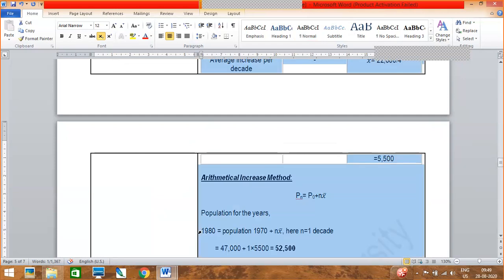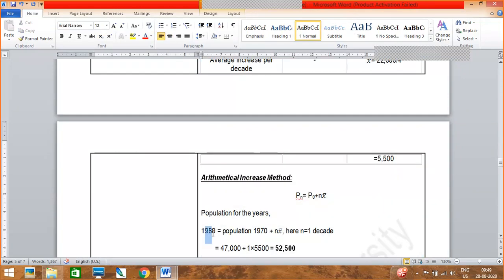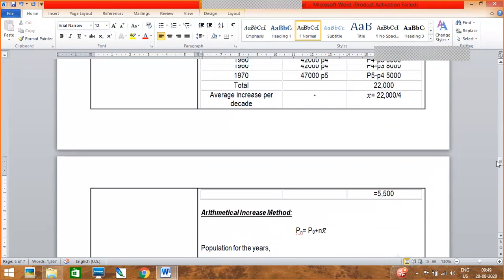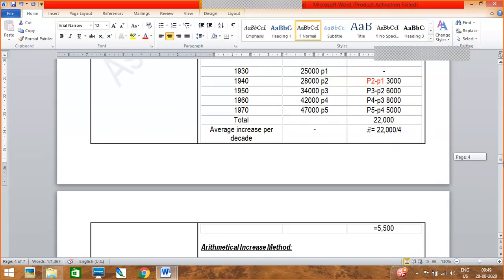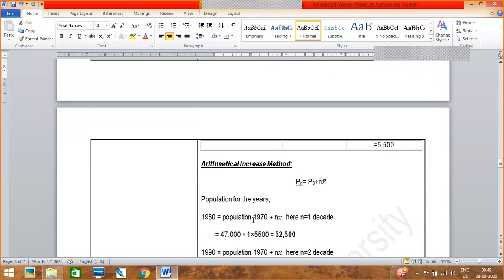Okay, everyone, am I clear up to here? Yes, ma'am. Okay, then for the x bar, since there are 1, 2, 3, 4 x bars here, you need to find out the mean. So how to find out the mean? You calculate the sum. You add up the whole x bar, then you divide it by the number of values, that is, it will be divided by 4, since you are getting 4 values here.